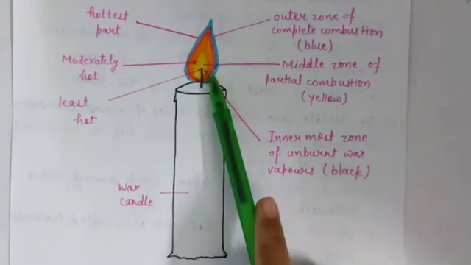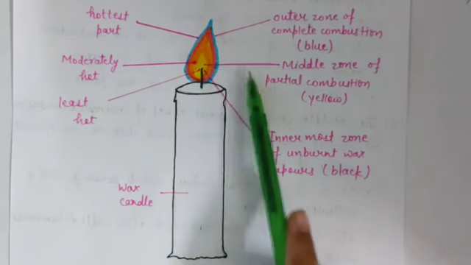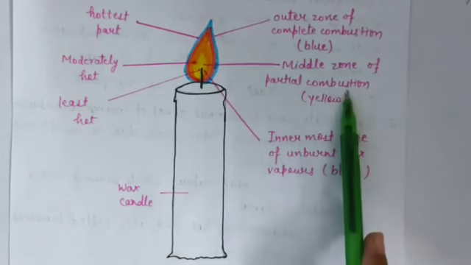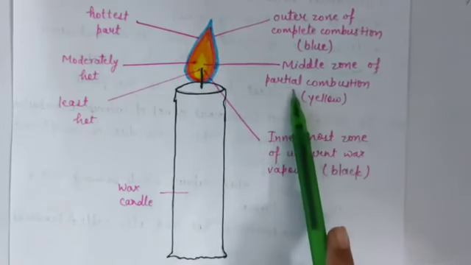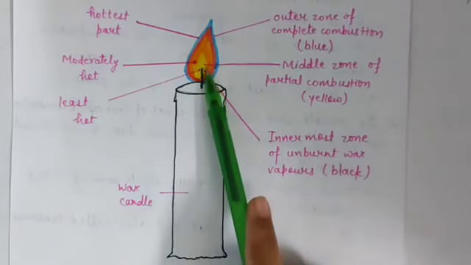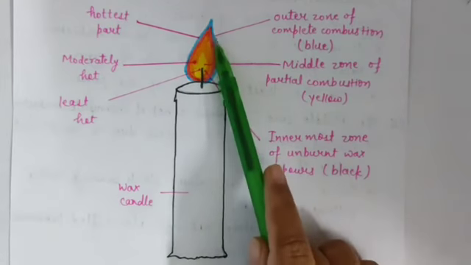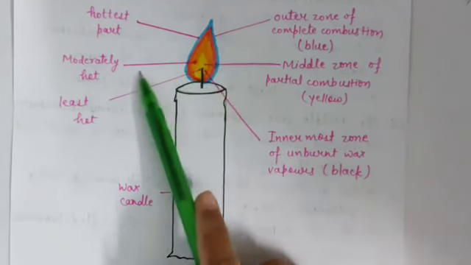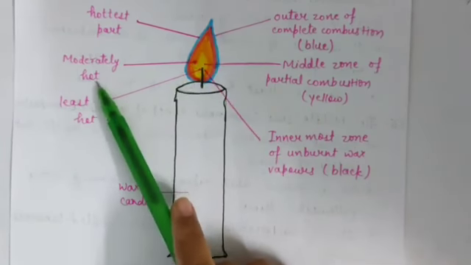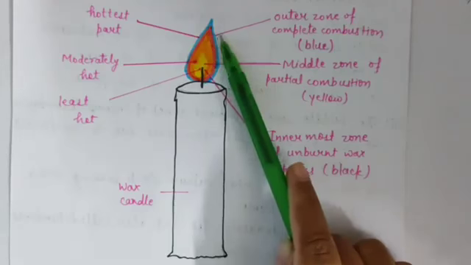Now middle zone. In this region, partial combustion will take place. Why partial combustion? Due to insufficient supply of oxygen, and it will produce yellow flames. It is yellow in color, and it is moderately hot. And after that, outer zone.